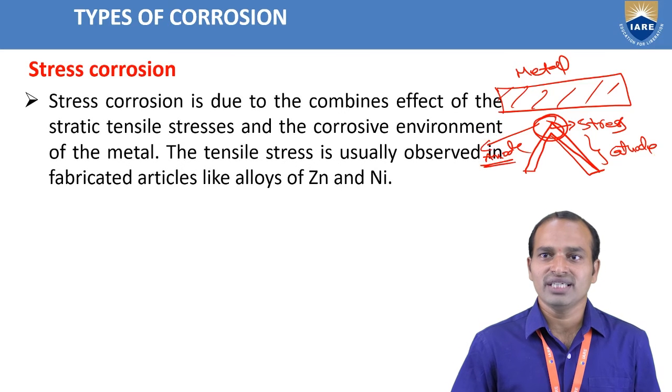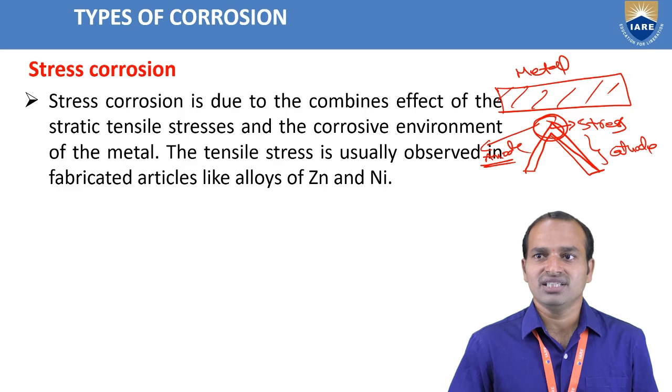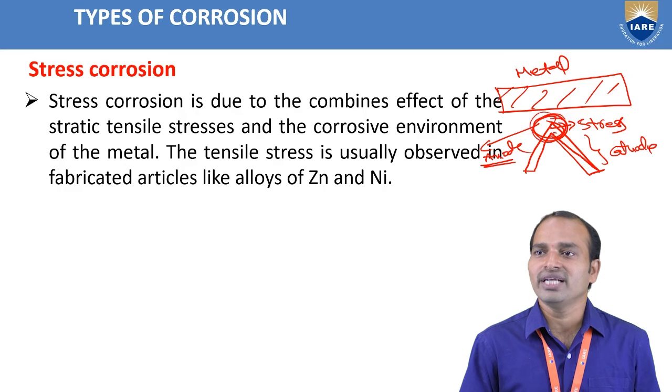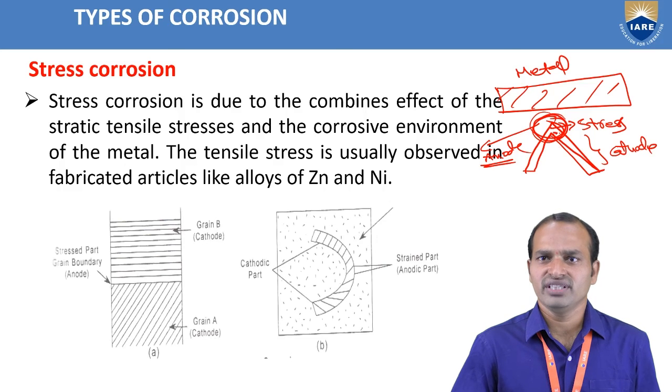So stress corrosion is due to the combined effect of static tensile stresses and a corrosive environment on the metal. The tensile stress is usually observed in fabricated articles like alloys of zinc and nickel. Here you see, we are observing the stress. Tensile stress is applied, then this part acts as an anode and undergoes corrosion. This is the diagram of stress corrosion.